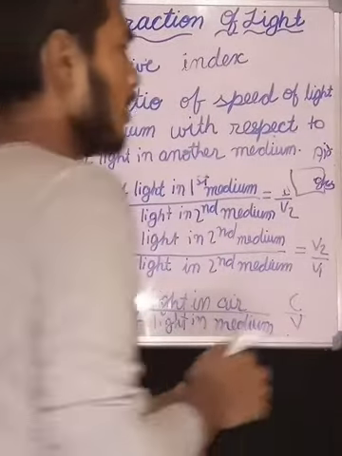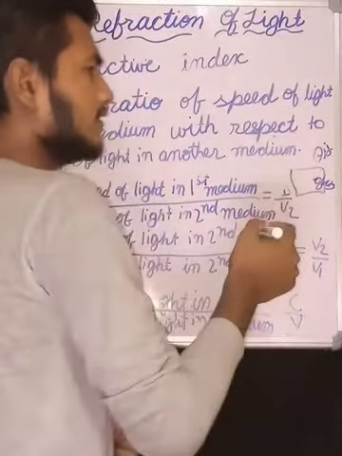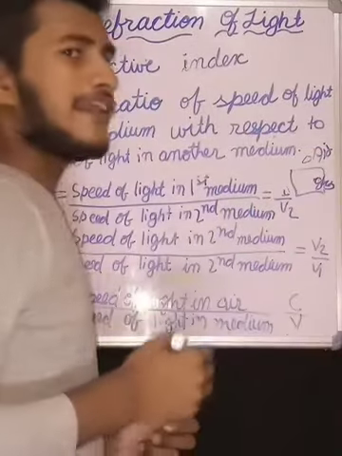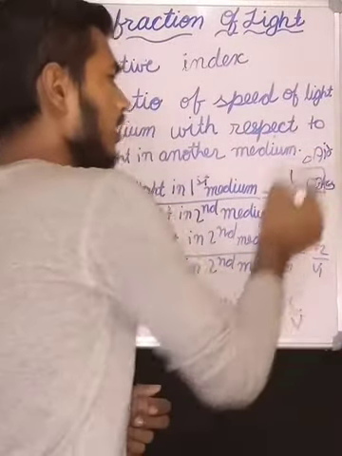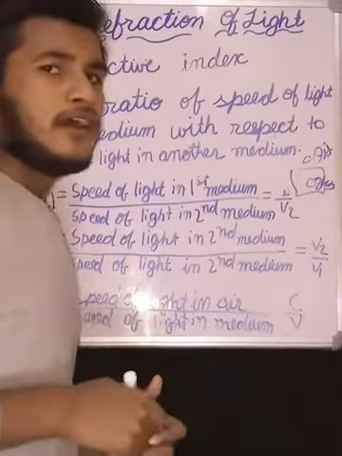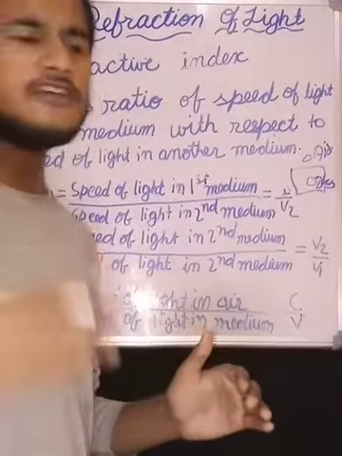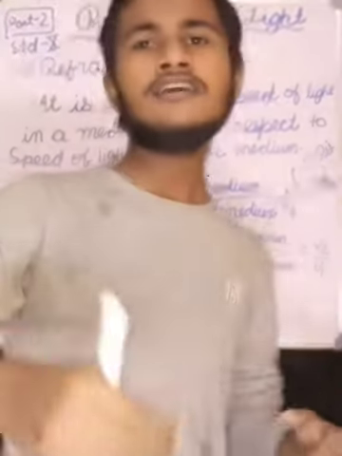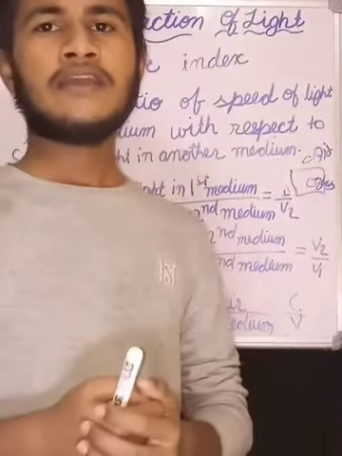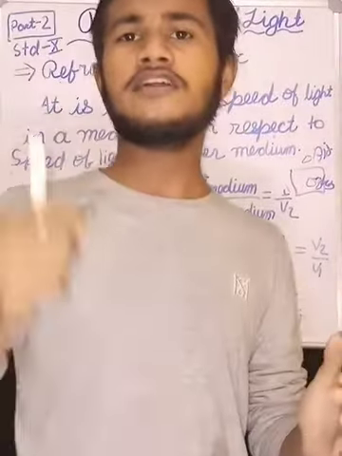Speed of light in air is something and speed of light in glass is something. The speed of light in air with respect to speed of light in a particular medium is known as absolute refractive index.